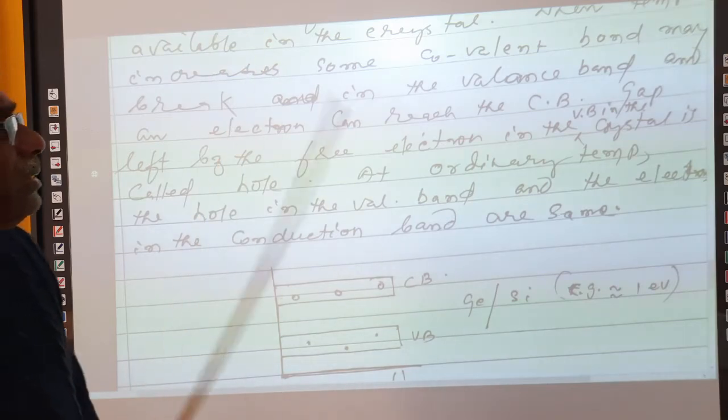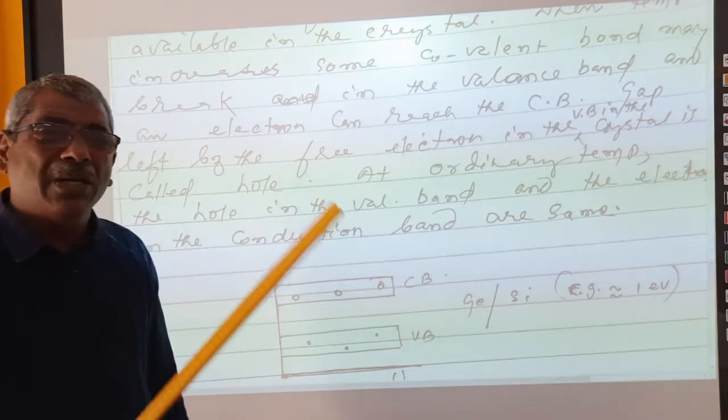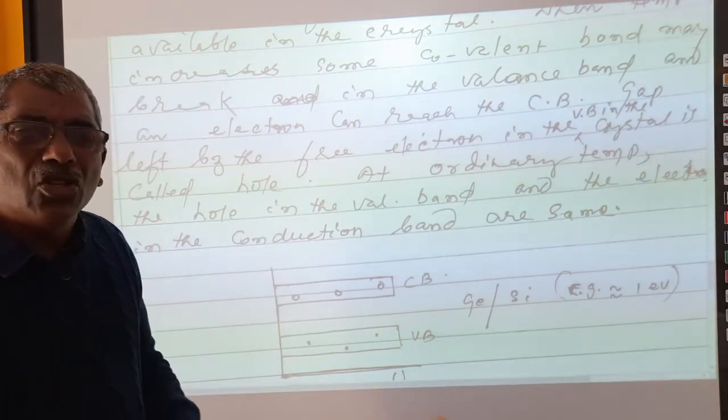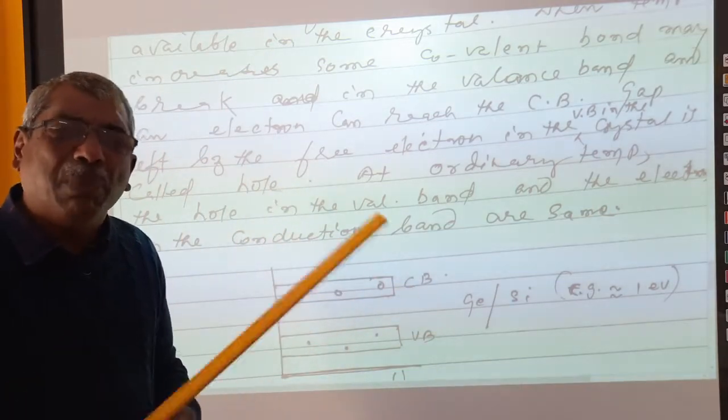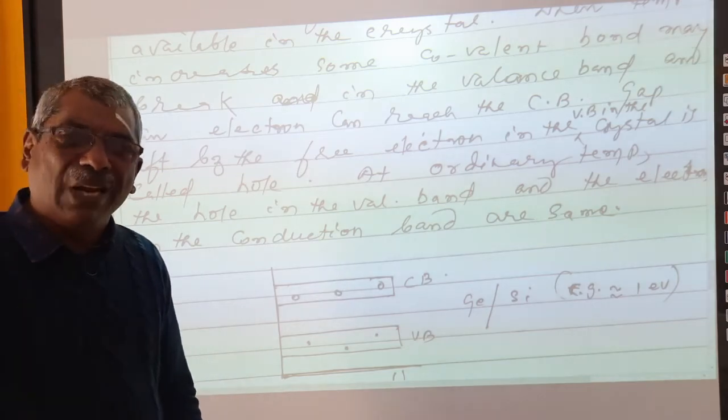Remember, from its position in the valence band, in the covalent bonding structure, when an electron leaves a place, that is the vacancy of an electron.